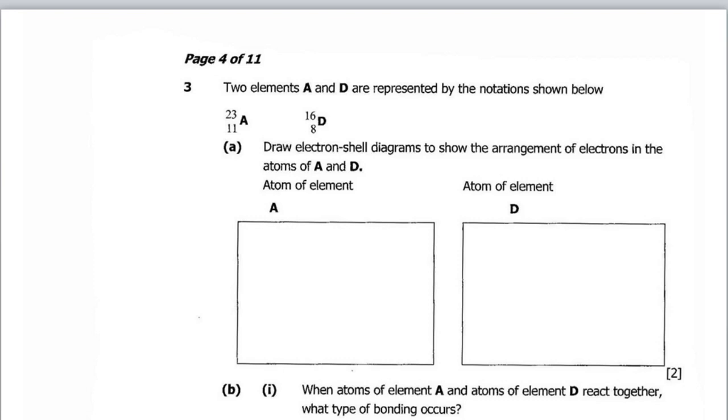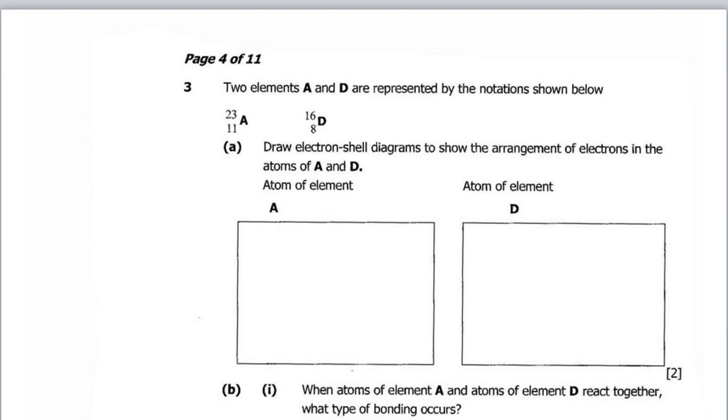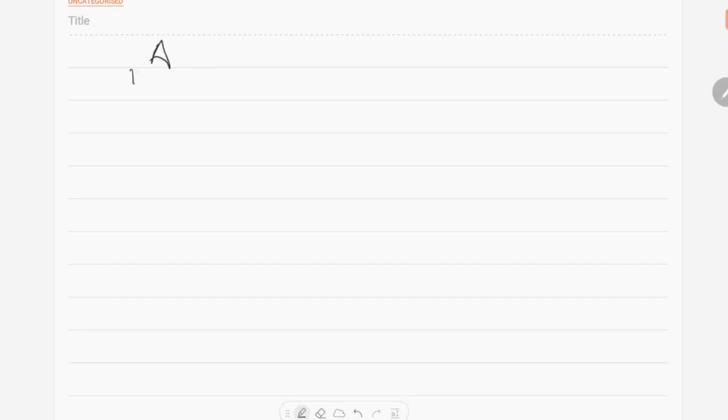Question 3. Two elements A and D are represented by the notation shown below. We have 23A11 and 16D8. Question A: Draw electron shell diagrams to show the arrangement of electrons in the atoms of A and D. So to start with, we'll look at A. A has an atomic number of 11 and a mass number of 23.